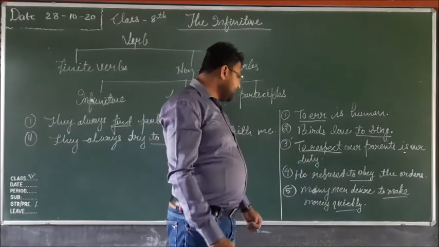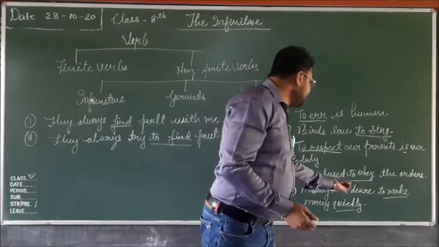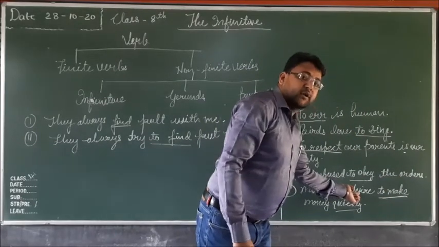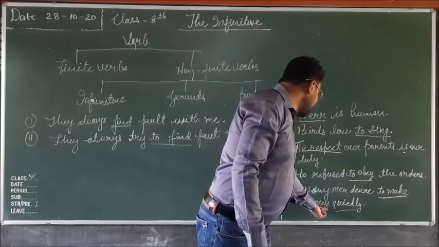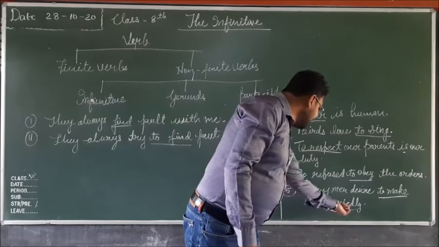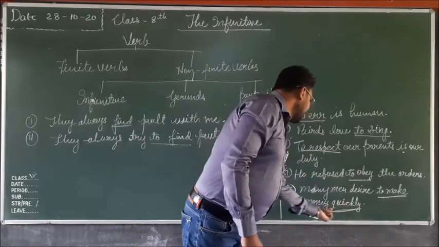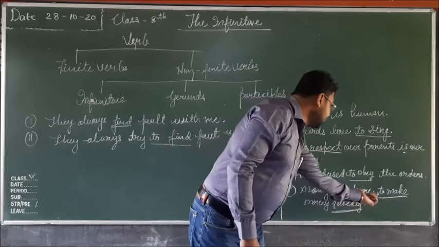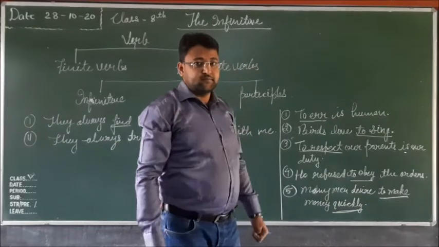In the example you can see, many may desire to make money quickly. To make is an infinitive here, and desire is the verb. So it is used as the object of the verb, and here it takes money. Here money is a noun, and the verb is modified by the adverb quickly. So quickly is an adverb, and to make money quickly is used as the object of the verb desire.